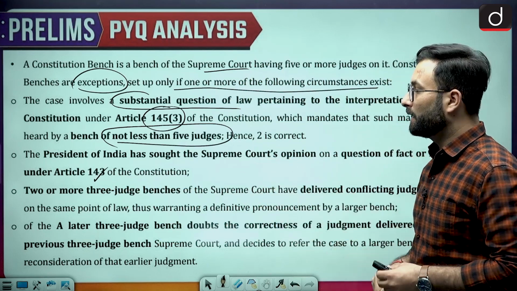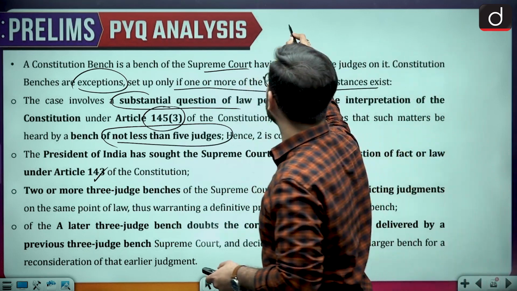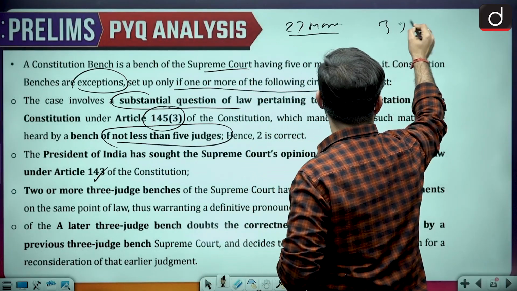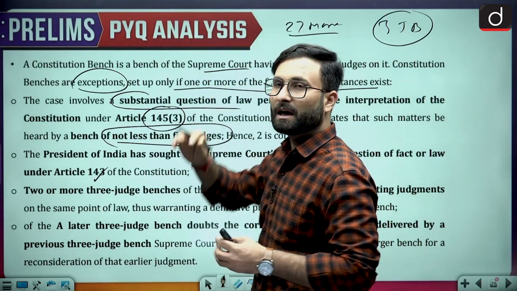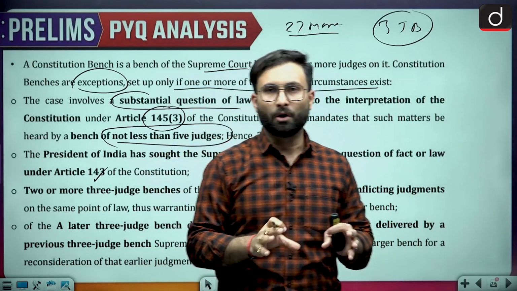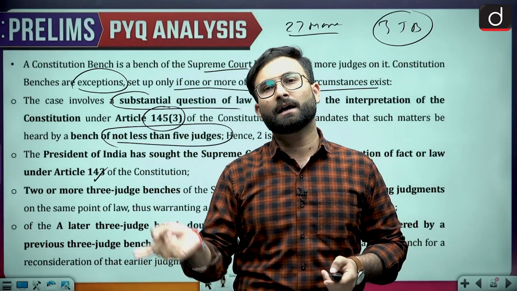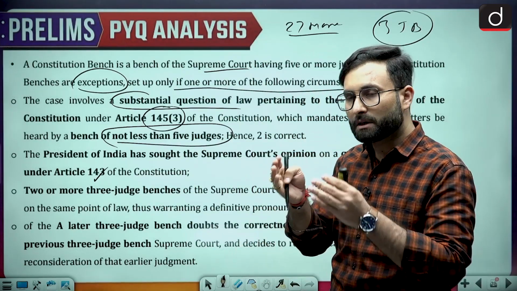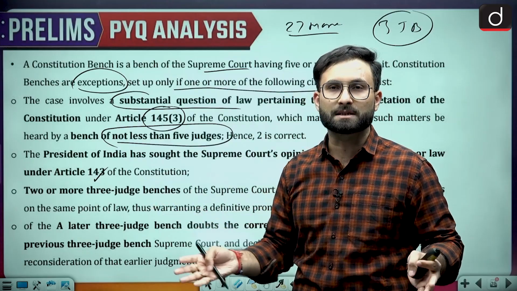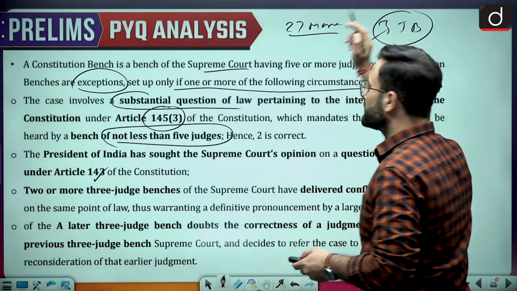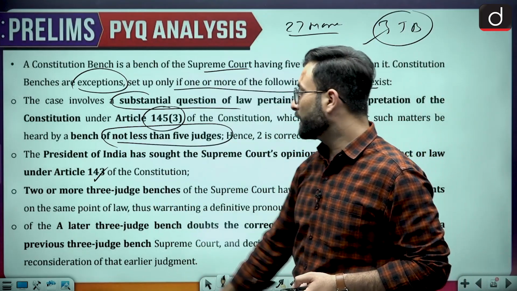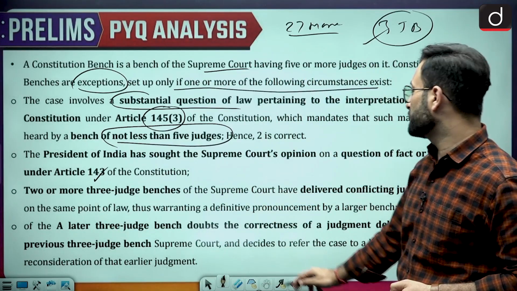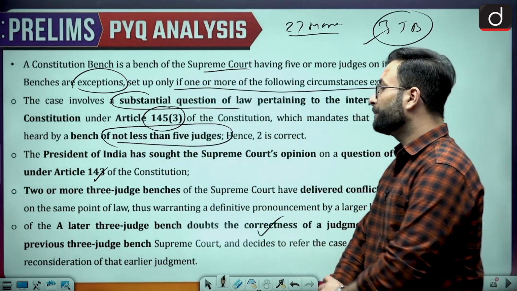If there are 2 or more 3-judge benches which have some kind of conflict over a particular situation, then a 5-judge bench can be set up so that the conflict can be resolved. On the same topic, if they have given different judgments, then a 5-judge bench can resolve that particular issue. Now if a later 3-judge bench doubts the correctness of the judgment delivered by a previous 3-judge bench.